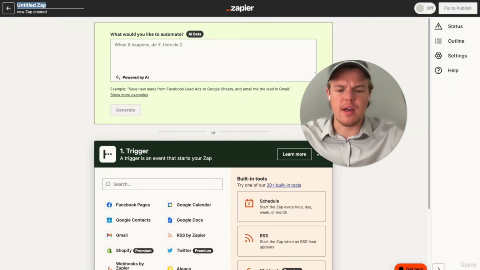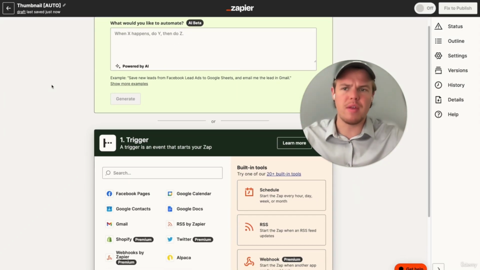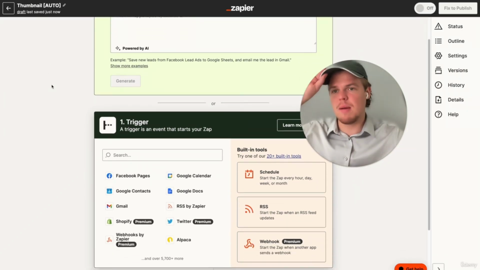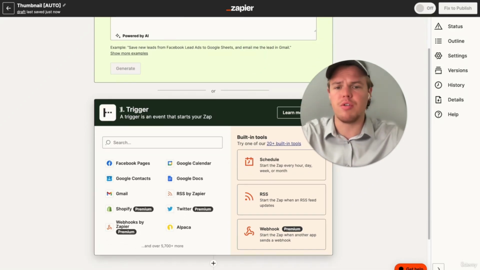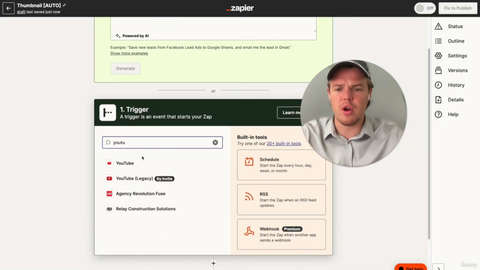We're going to call this news app thumbnail. Just say thumbnail auto. You probably want to put in brackets whatever the specific thumbnail is for whatever specific YouTube video. But since we're dealing with the same piece of content here, we're just going to do thumbnail auto. And then we're going to choose the trigger of YouTube.